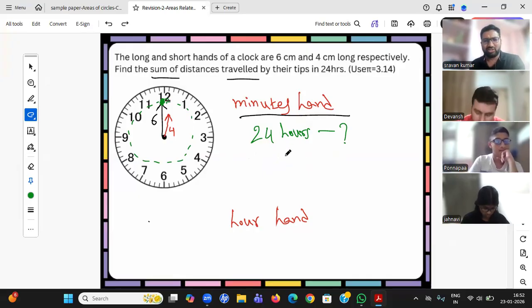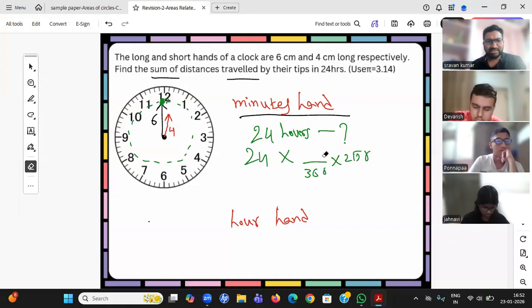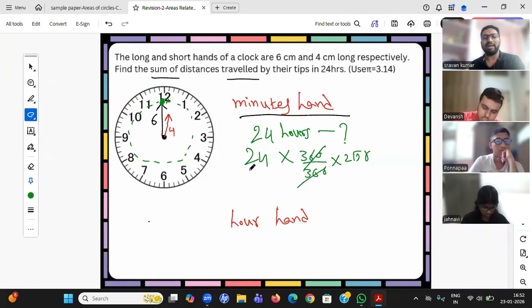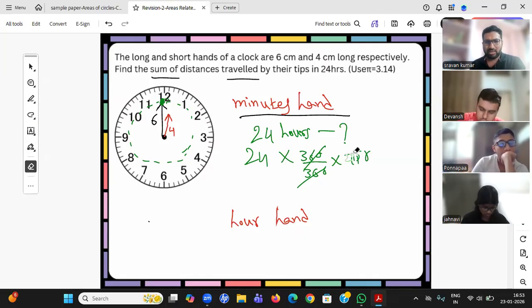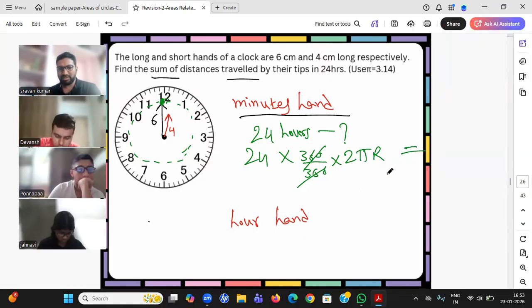The length of an arc is theta by 360 into 2 pi r, and 24. So what is theta here? Theta is 360. Both get cancelled. That's the reason I directly wrote 24 into 2 pi r. In 1 hour, this minute hand moves 360 degrees. In 24 hours, it will move 24 times. So 24 into 2 pi r. Big R you can take. Understood, Jahnavi? Shrugal, understood this one?